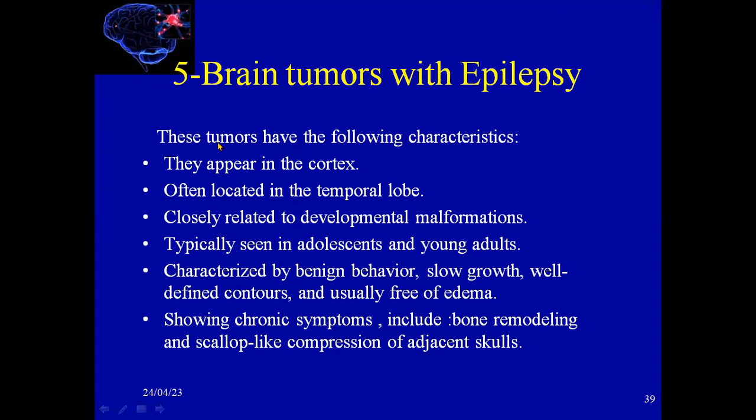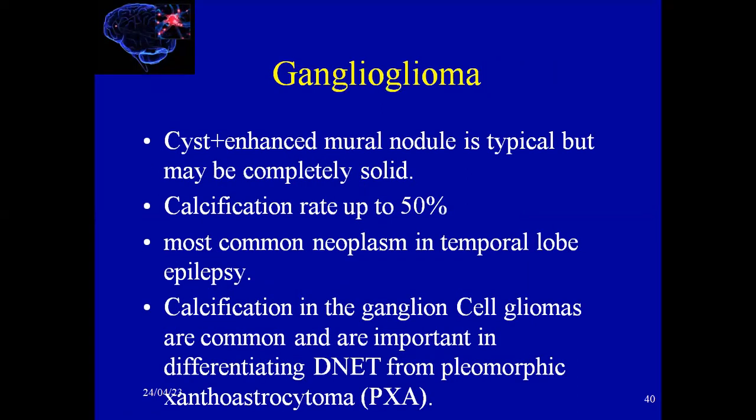So we'll now move to brain tumors with epilepsy. These tumors have the following features. They appear in the cortex, are mostly located in the temporal lobe, and are closely related to developmental malformation, typically seen in adults. They are characterized by slow growth and well-defined tumors free of edema, and show chronic signs like bone remodeling and a scallop-like configuration of the skull. Starting firstly with ganglioglioma.